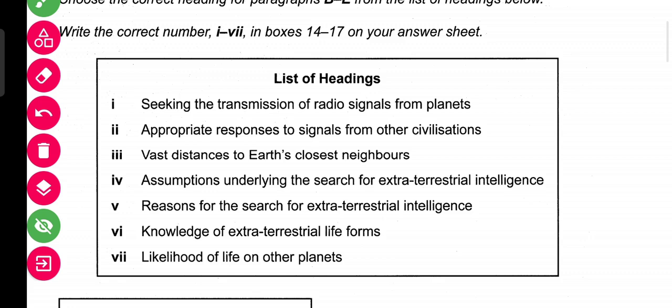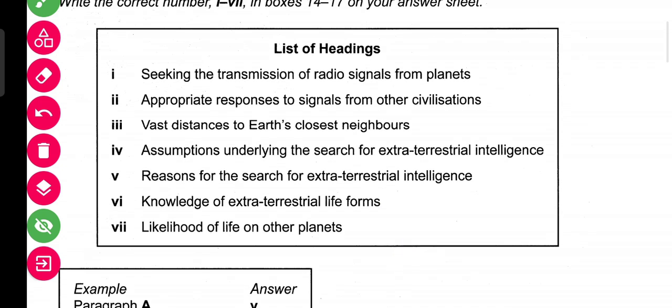Number 3, vast distances of Earth's closest neighbors. It is saying something about the planets which are very near to the Earth, like Venus and Mars. Next we have assumption underlying the search for extraterrestrial intelligence. It means those people who are searching for extraordinary intelligence by using their own intelligence; that is mentioned in some paragraph. We will not read 5 because it is already mentioned for paragraph A.